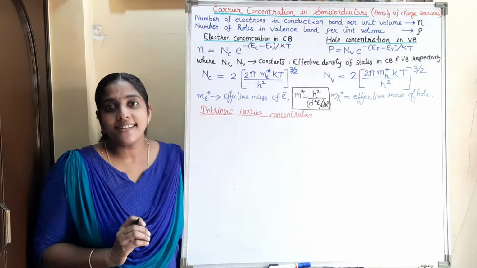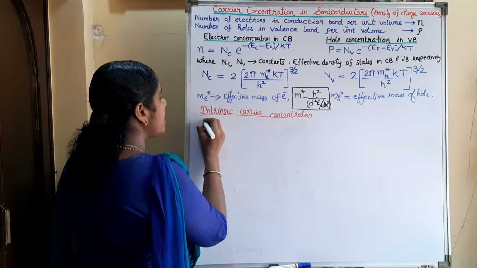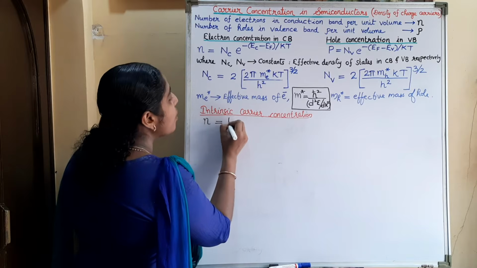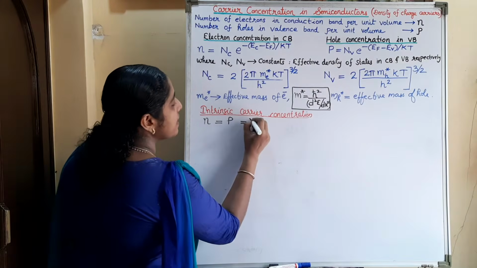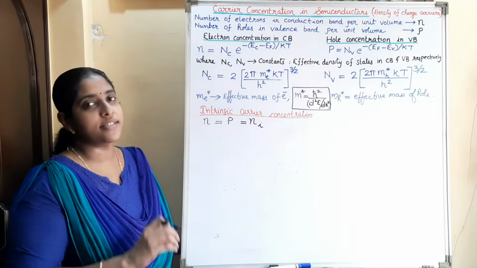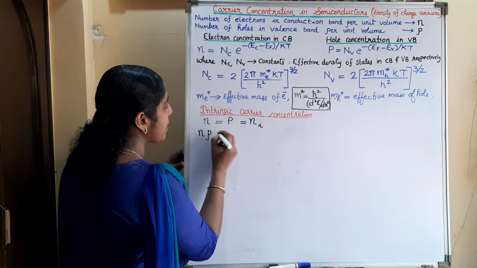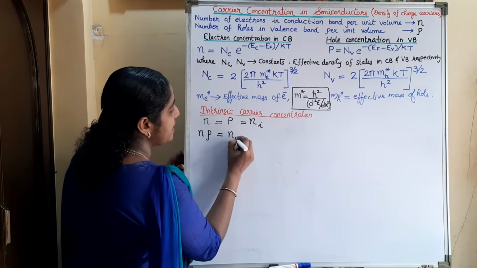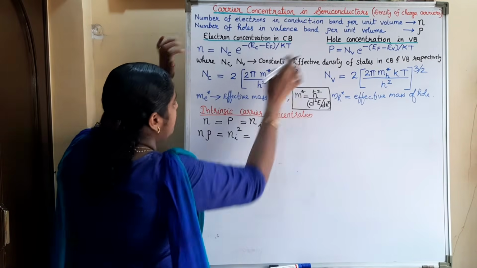Now we can see the intrinsic carrier concentration. In an intrinsic semiconductor, the electron concentration and hole concentration are equal. So we can write N equal to P, equal to Ni, where Ni is the intrinsic carrier concentration. If you take the product of this electron and hole concentration, we can write it as Ni square. So we can substitute the expression for N and P here.